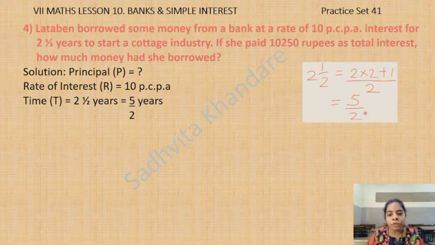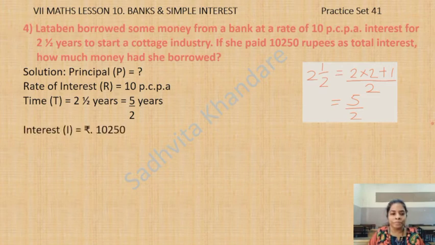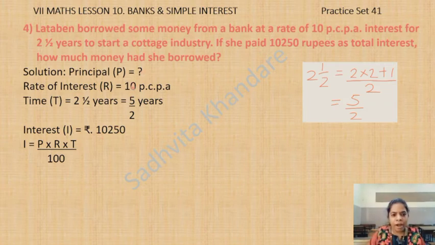So it becomes 5 upon 2. Interest I is equal to 10,250. I is equal to P into R into T upon 100 because I is given to us. P we have to find. This 5 will remain in the numerator and 2 will go in the denominator, children, along with 100.